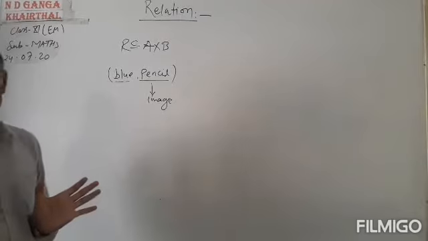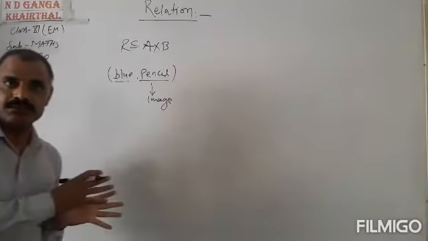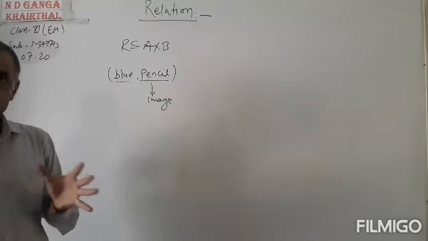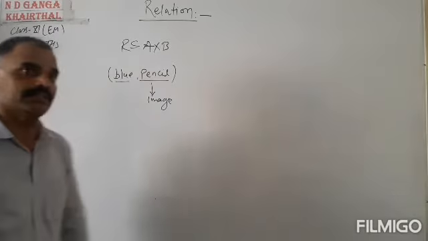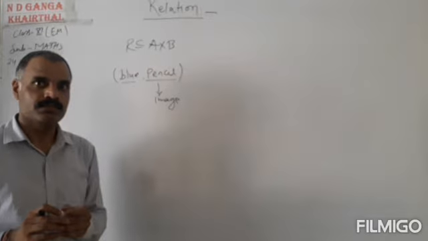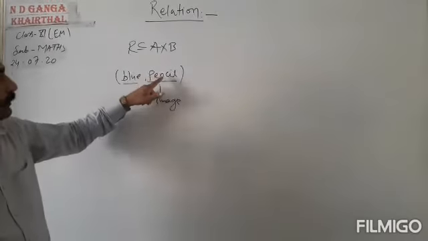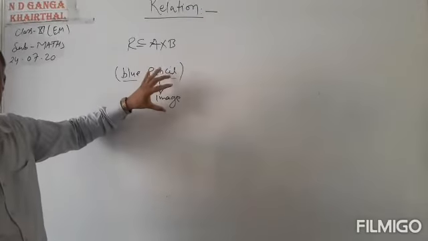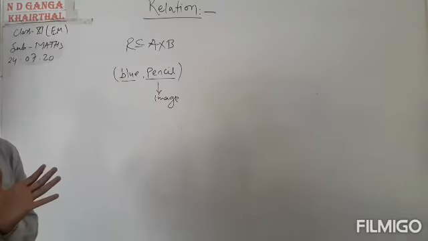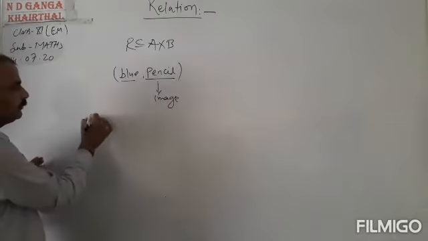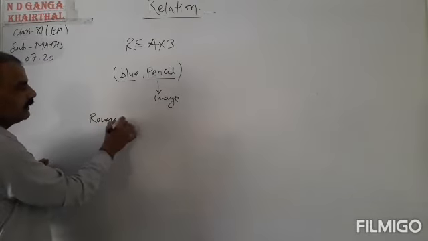And see, there are so many images. As many elements as there are, so many images are there, and the set of all the images is said to be the range. So the set of second elements, or the set of all images, is said to be the range. What is range?